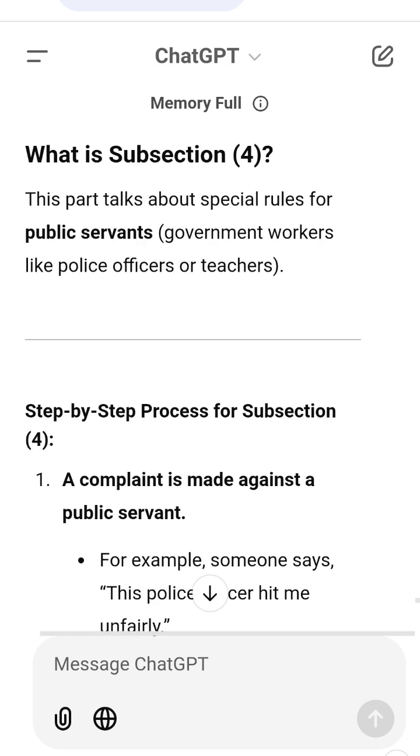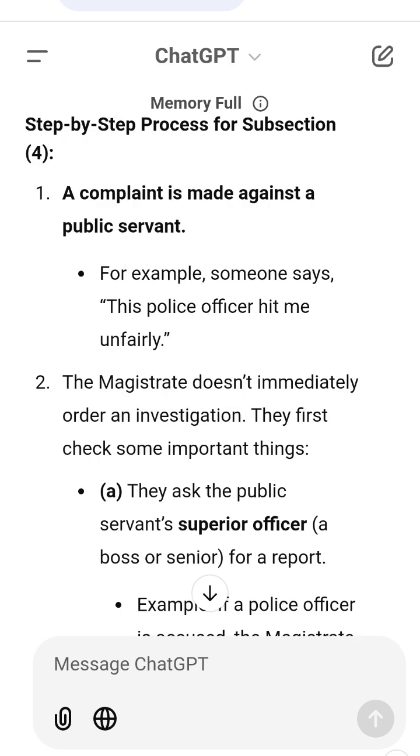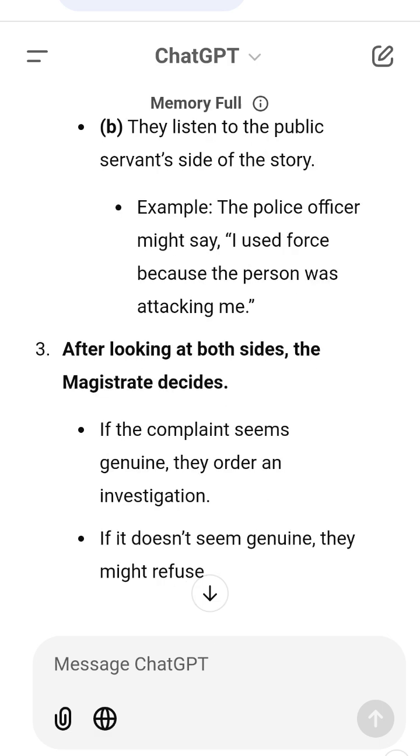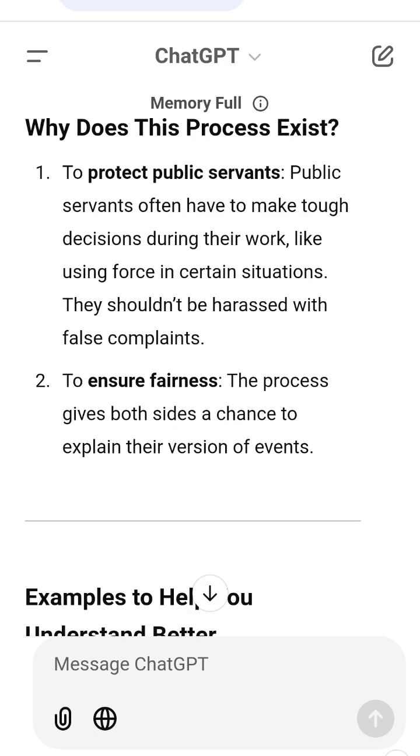Important terms to remember. 1. Magistrate, a judge who handles smaller or early stages of cases. 2. Affidavit, a written statement sworn as true. 3. Public servant, someone who works for the government like police officers, teachers or doctors. 4. Superior officer, a boss or someone higher in rank. Example, for a constable, their superior officer is the superintendent of police.